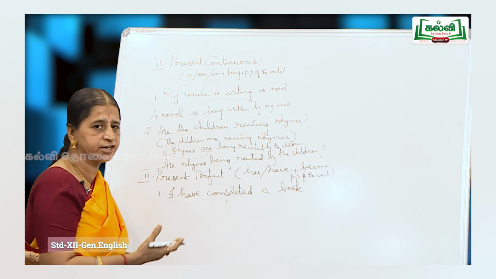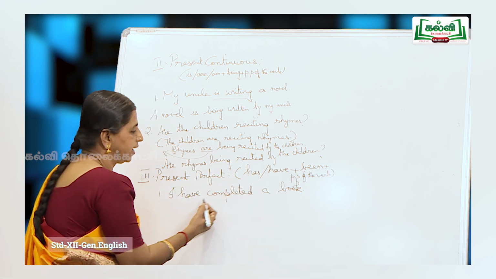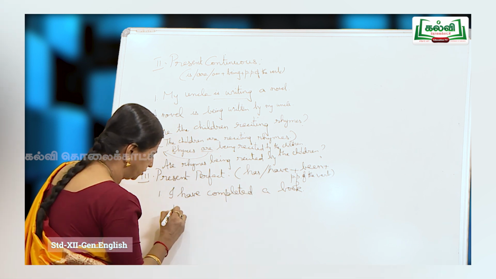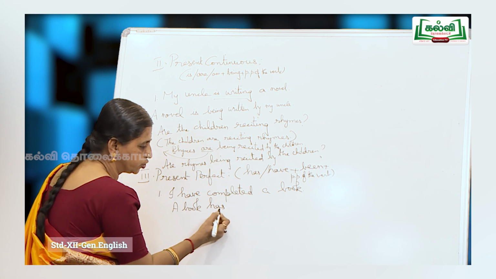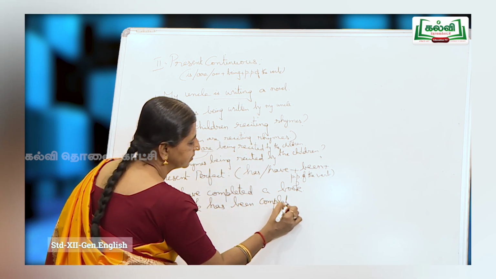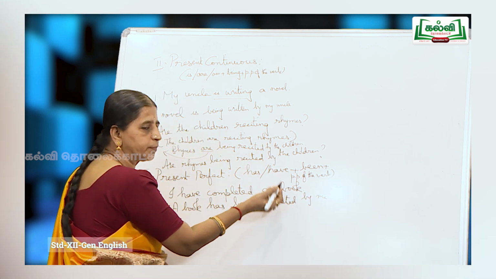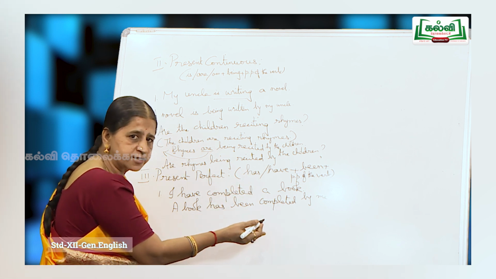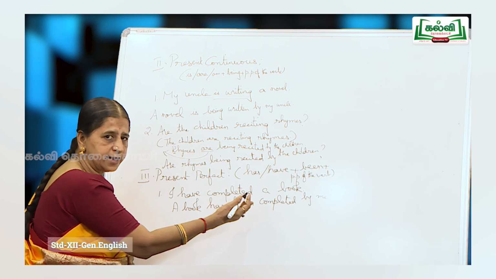So maybe I have read it or maybe I have written it, whatever it is. I have completed a book. I have completed what? A book. So a book is singular, so I choose has been completed by me. It can be I have completed the project, I have completed the assignment, I have completed the test, whatever it is. You can replace it with anything you wish.